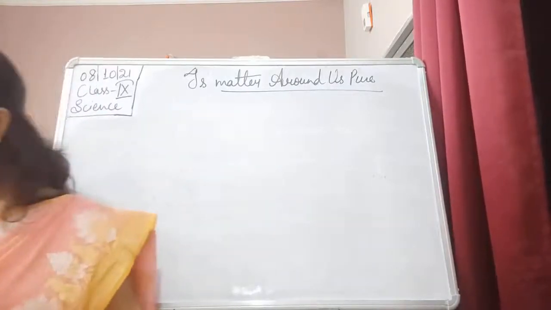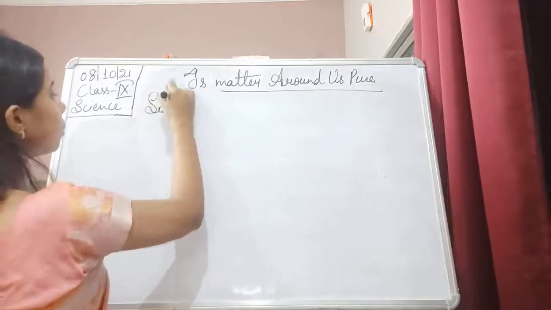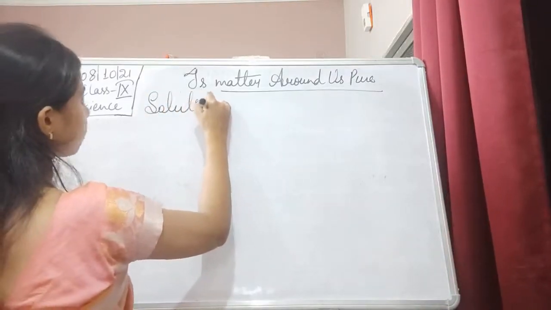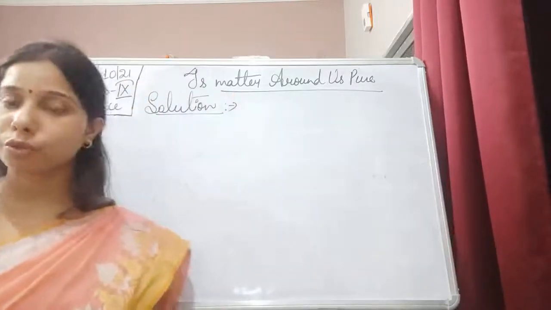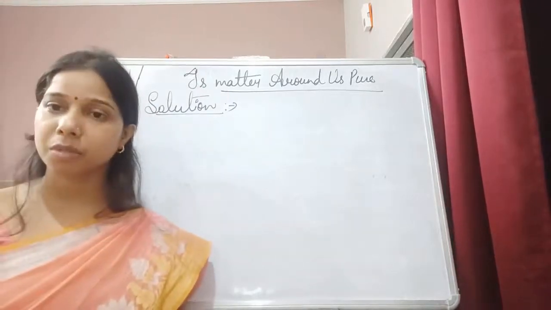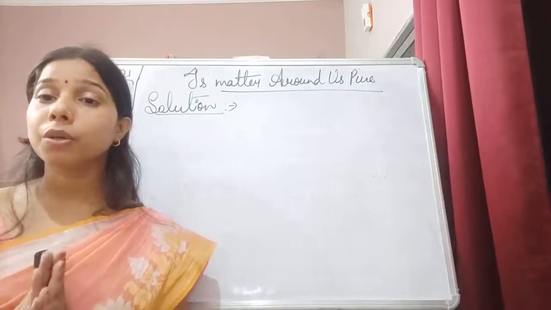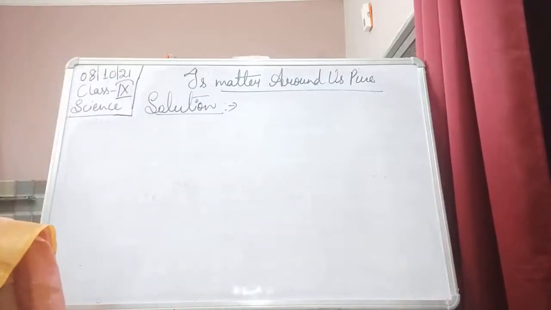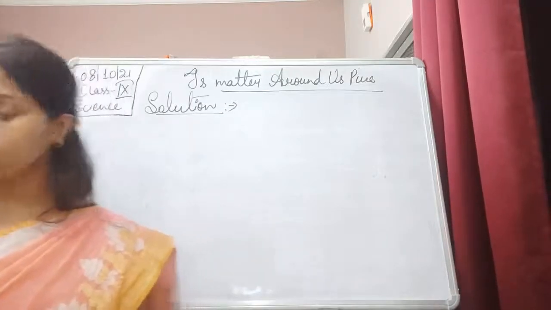Now, let us try to understand solution. If anybody asks you, what do you understand by the solution? You will say it is a homogeneous mixture in which two or more chemically non-reacting substances are there, that we call the solution.